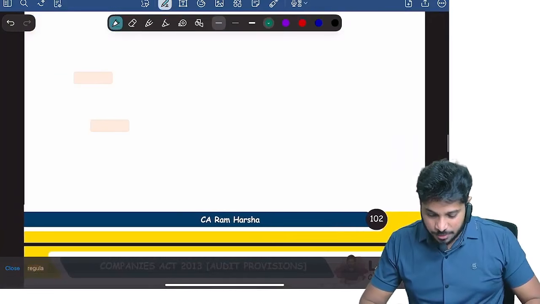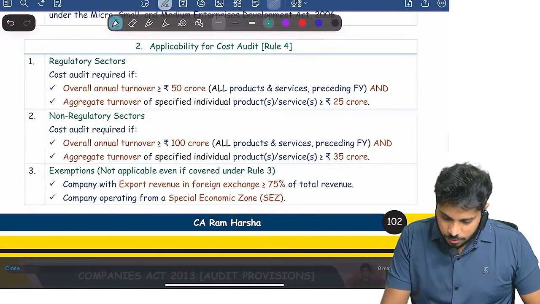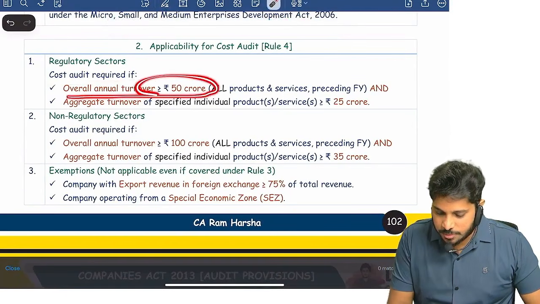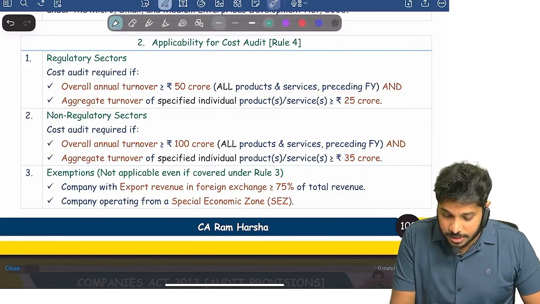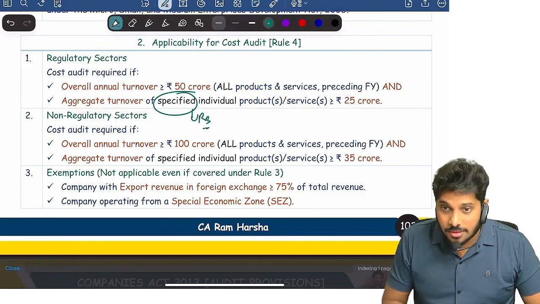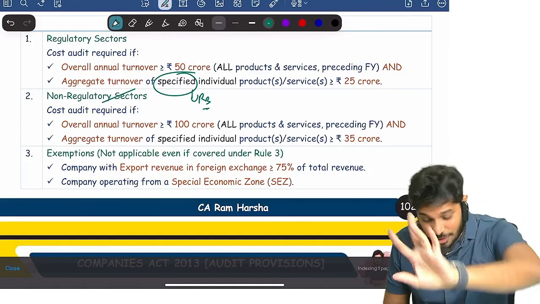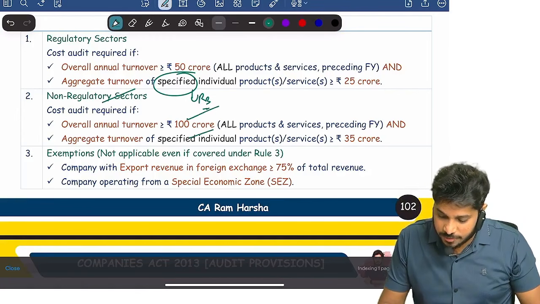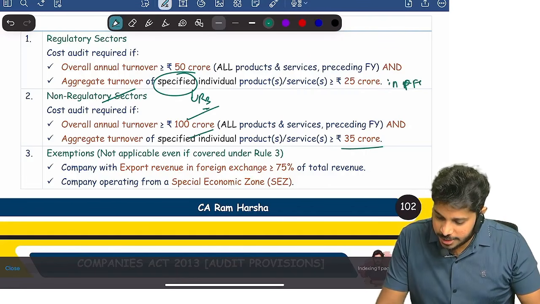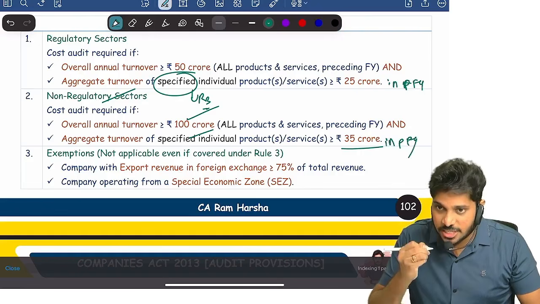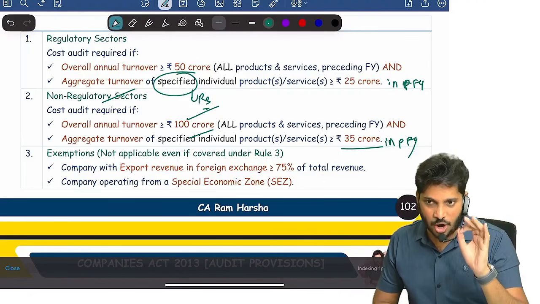Now you see, in our book we have given every point clearly. Cost audit is required if overall turnover is minimum 50 crore or more from all products and services, and aggregate turnover of specified individual products. Specified means what? Rule number 3. Non-regulated sectors are also liable for audit if overall turnover is 100 crore or more and specified products turnover is 35 crore or more. Where, by the way, you should see the preceding financial year. That's it. Cost records, cost audit, exemption, applicability is completely done.